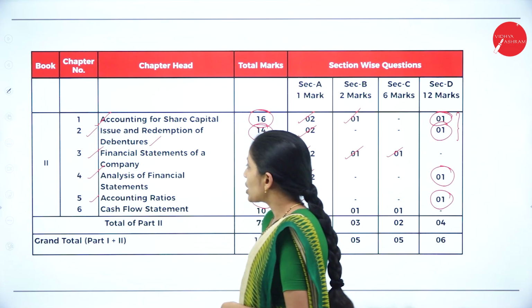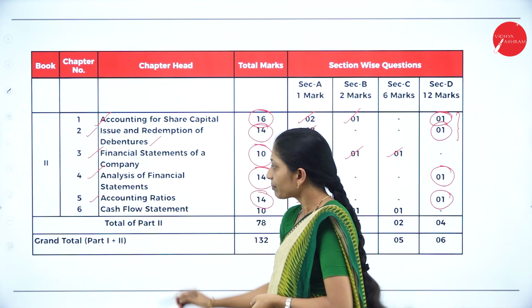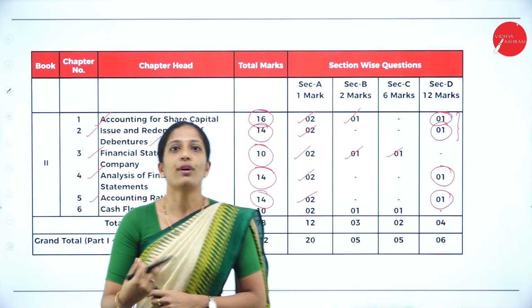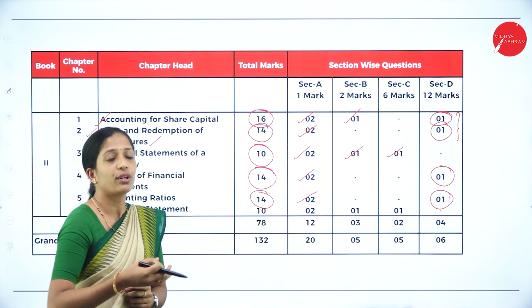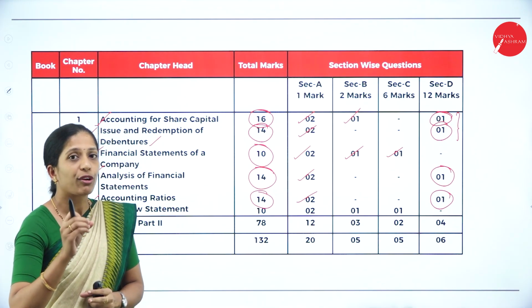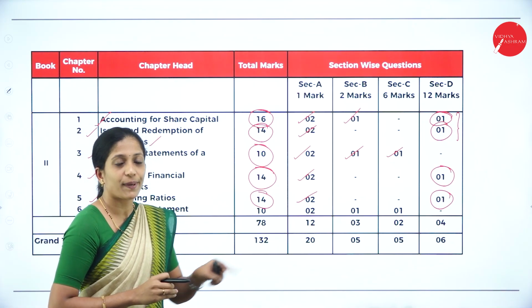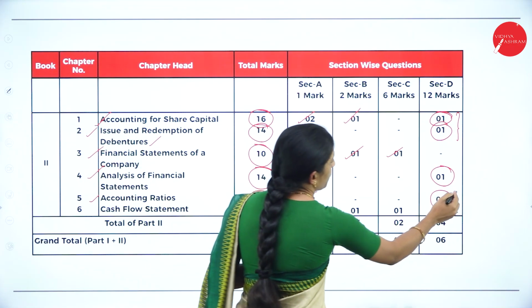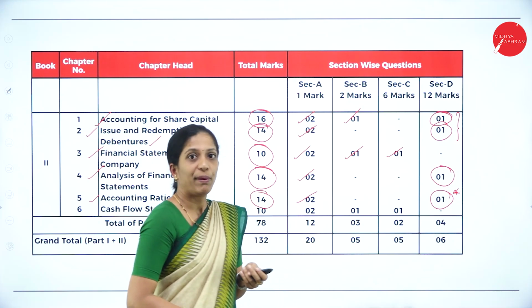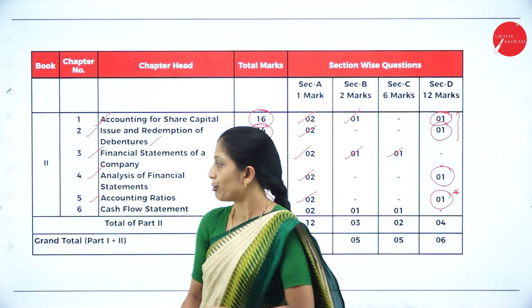Okay, next is accounting ratios. We are done. I have told you, those who are good in memorizing things, or who have a good memory, where you can learn the formula and apply the formula, you can go for accounting ratios, because you will have a 12 marks problem where you have to apply the formula and write the solution.